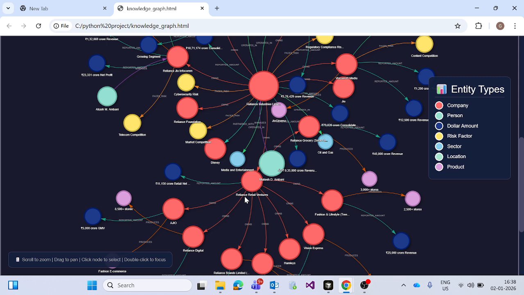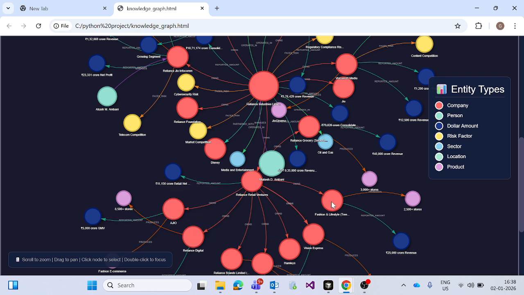This one is Reliance Retail Ventures, and Reliance Retail Ventures has multiple child levels available, like Fashion and Lifestyle, Business Space, Families, Reliance Retail, JioMart, Reliance Digital, and Ajio.